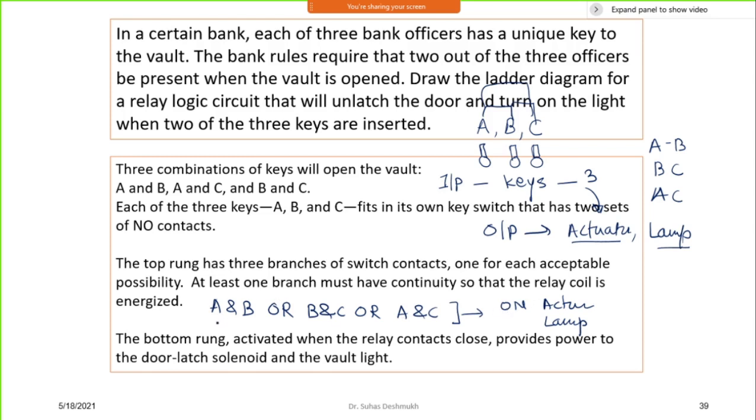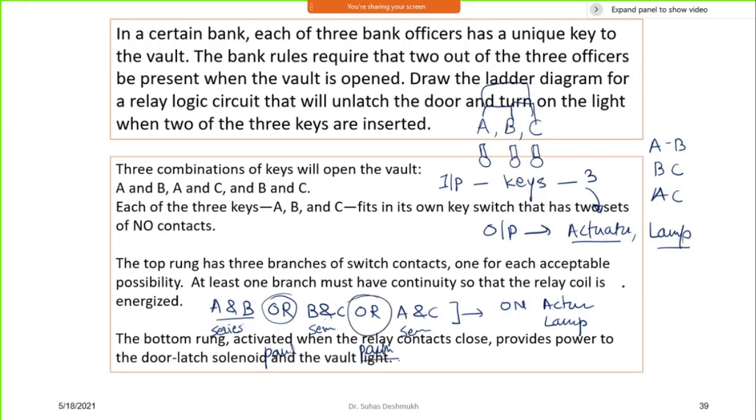You know that an AND operation is done with a series combination. A and B are to be kept in series. B and C are also to be kept in series. This also is to be kept in series. Whenever there is an OR operation, I need to put these in parallel. This or this I will put in parallel. This or this I will put in parallel. Okay, so that is the way you can put it up in a ladder logic.